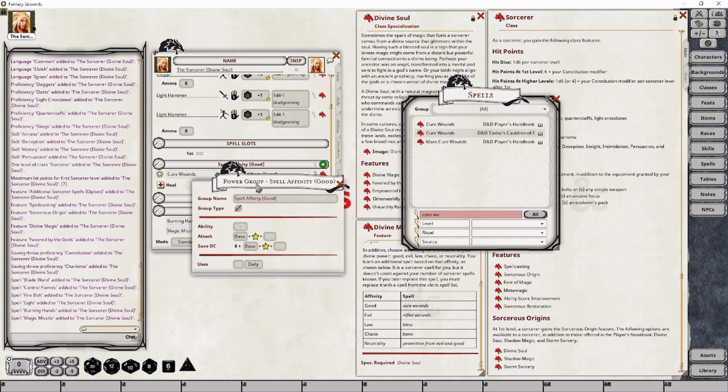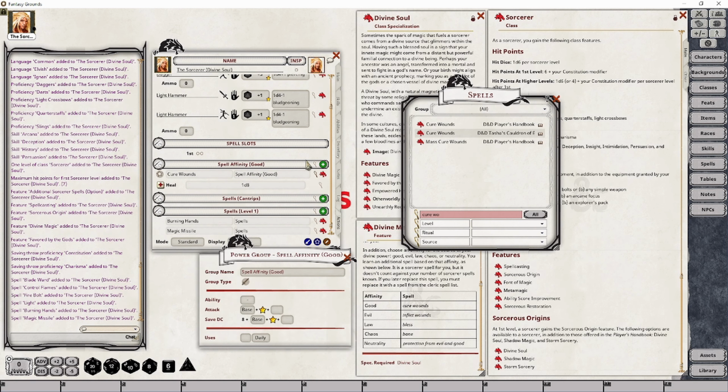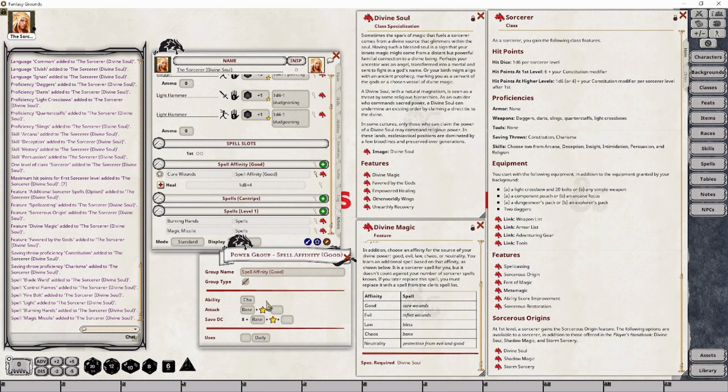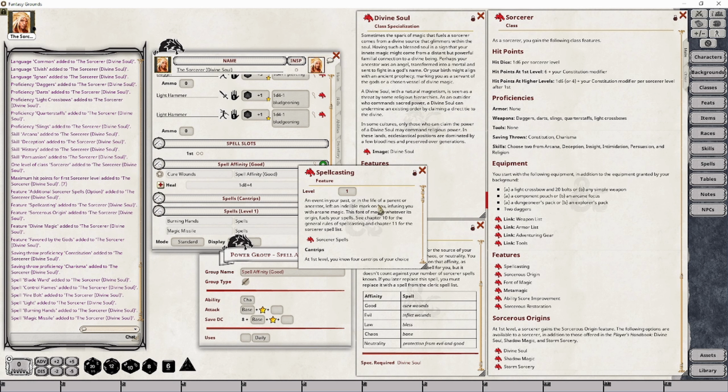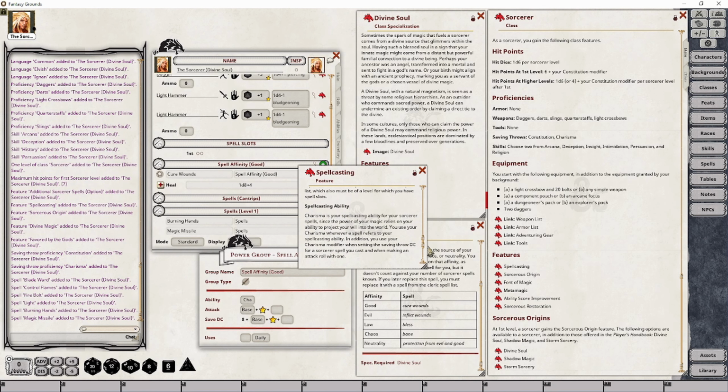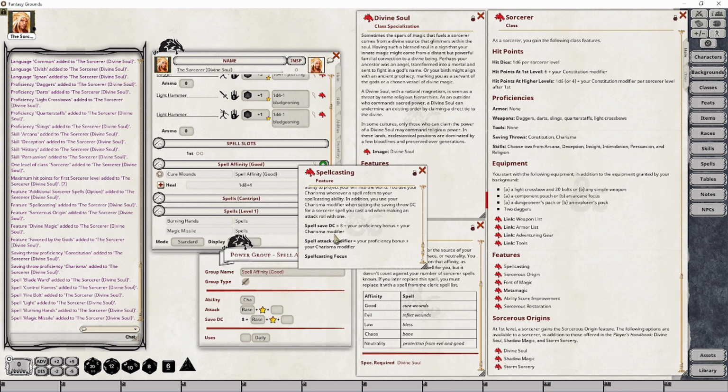I will then ensure that any spell that gets thrown into this particular group uses the right ability, because if I do decide to change it out at some point in the future, I will want to make sure this is set up. All of the sorcerer's spellcasting capabilities use charisma. You can check that by going to your spellcasting feature, looking for spellcasting ability, which is further on down the table here, and generally you will see it right away within your actual spell save.